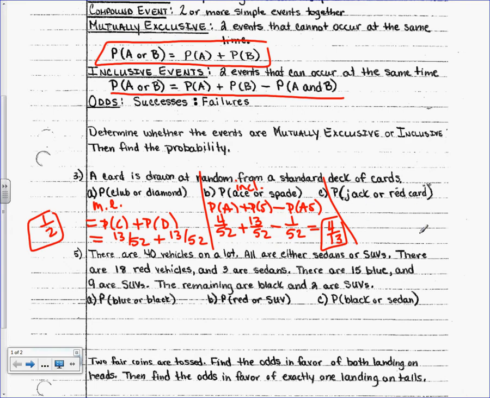All right, so jack or a red card. First of all, can you have a red jack? Yes, so inclusive, right? So we have to find probability of a jack plus probability of a red minus probability of a red jack, or however you want to write that, okay? How many jacks are in the deck? There's one of each suit, so 4, right? 4 out of 52. How many red cards are in the deck? 26 out of 52. How many red jacks are in the deck? 2, the heart and the diamond, right?